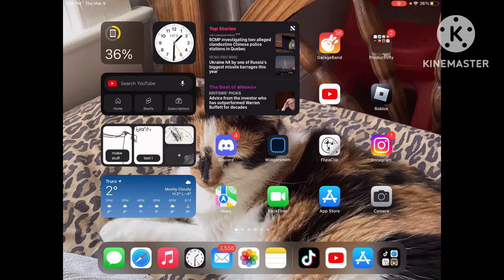Hello guys! So if you're ever wondering how to make your own custom ringtones on iPad/iPhone, just follow my steps.